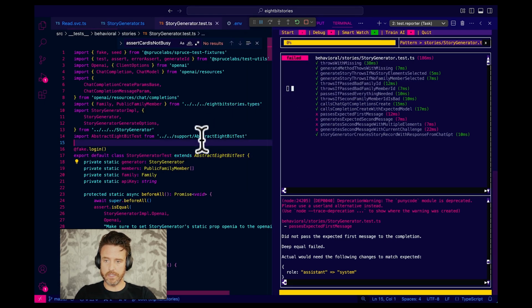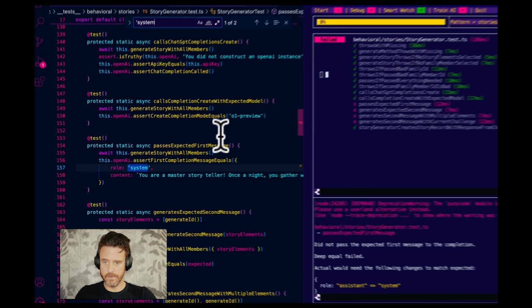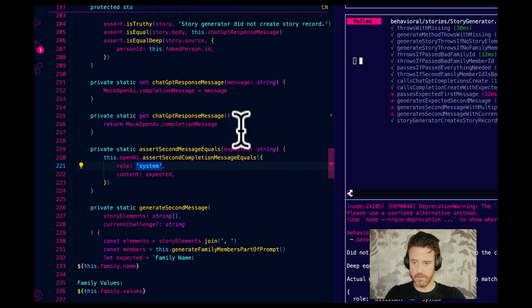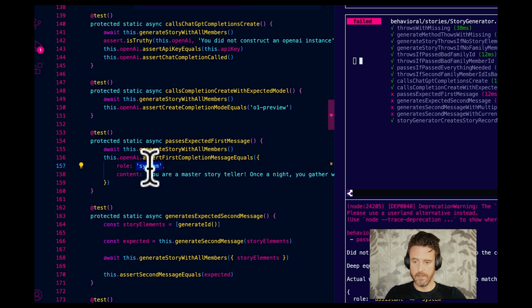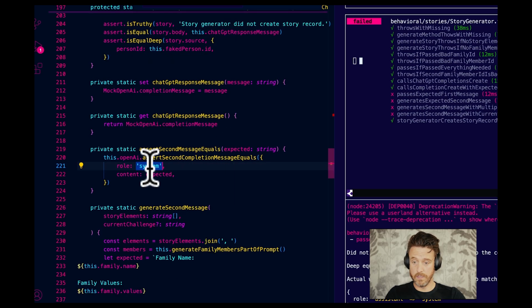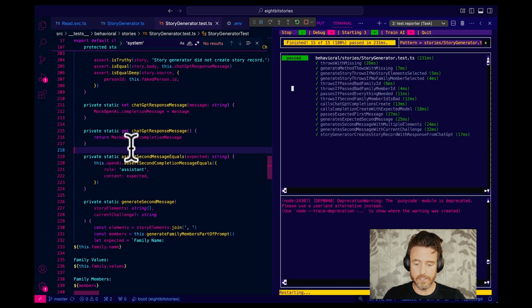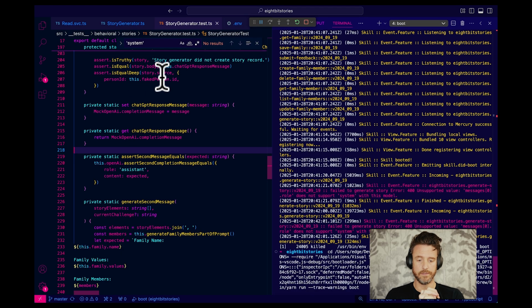And I bet there's a string literal in here called system. Let's see. Yeah. Sweet. So let's go assistant. I spelled that wrong. Assistant, right? Bam! All right, let's reboot. I'm gonna hit Command R because I've got the keyboard shortcuts.